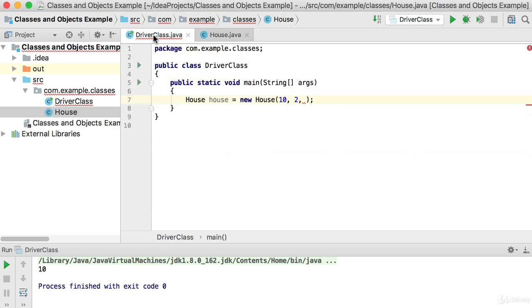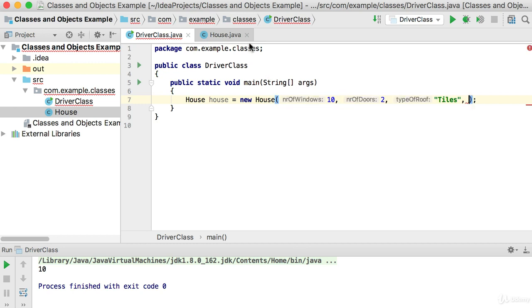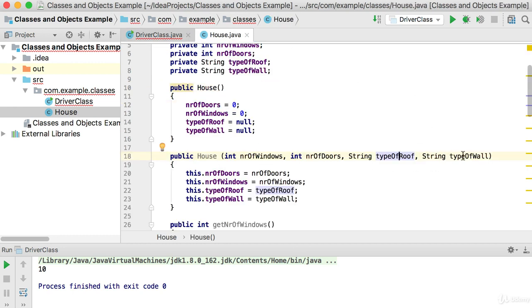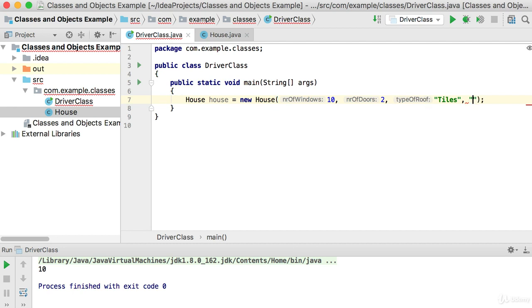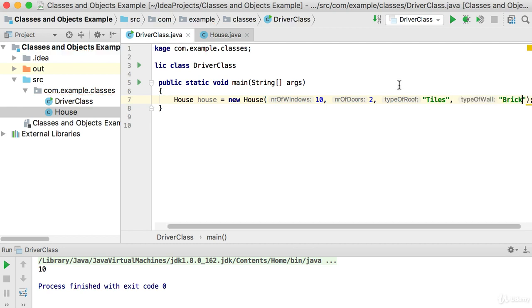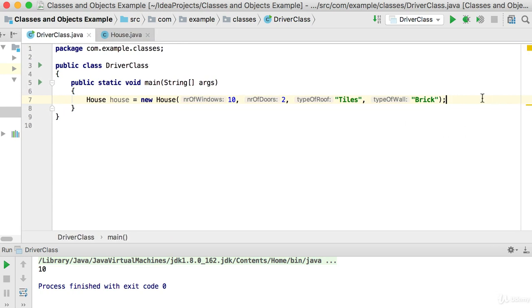The type of roof, let's set the type of roof as tiles. And then the last one is the type of wall. And let's set the type of wall to be of type brick. So let me just make this a bit bigger there. So you can see now we used the constructor that accepts 4 values to create the object. So this object will now have 10 windows, 2 doors, tiles as roof, and brick as the type of wall.